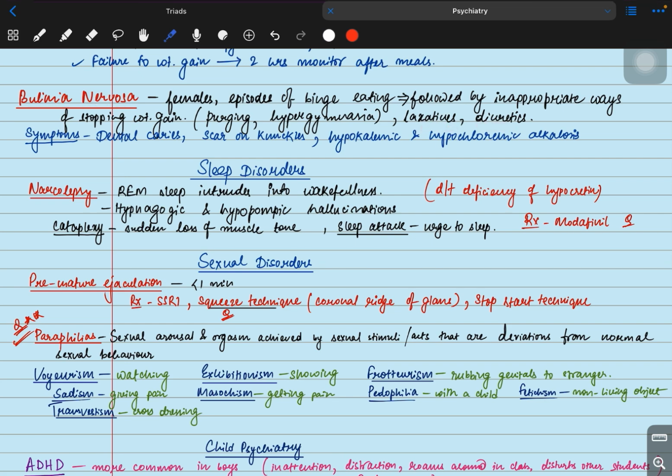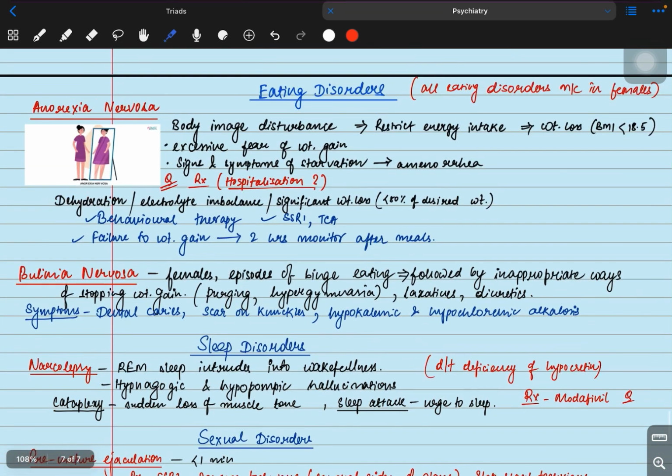The symptoms are, since the patient initiates vomiting by putting her finger in the mouth, there will be dental caries, and there will be scars on the knuckles of the fingers of the patient. Also, due to vomiting, there will be hypokalemic and hypochloremic alkalosis. These two are important eating disorders.